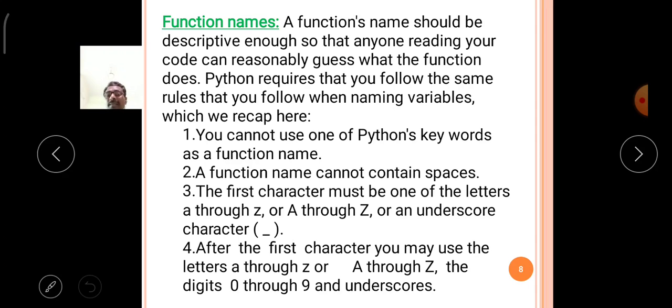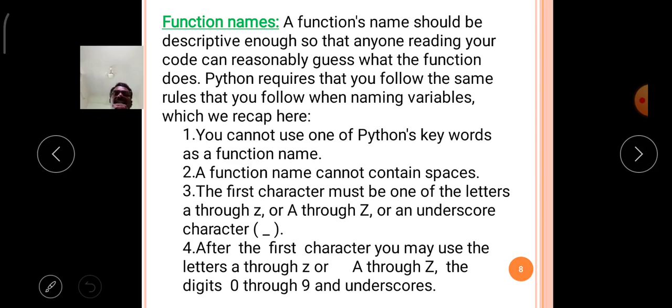Similarly, while you are giving names to user defined functions, Python gives some rules and regulations, and with the help of those rules you have to declare the function names. Now we will discuss what the rules are.